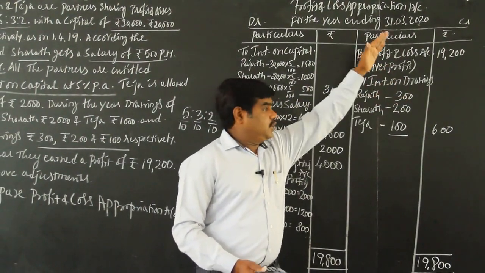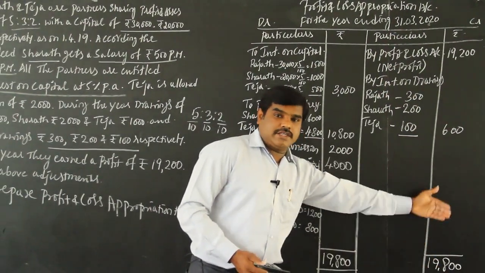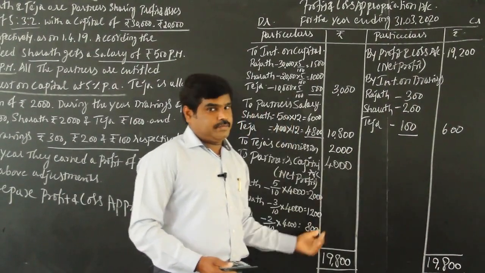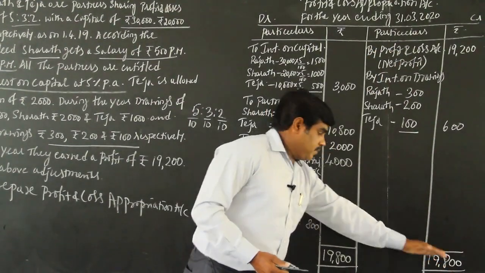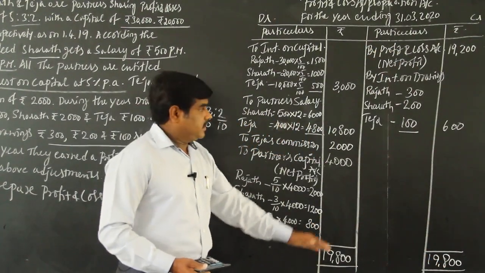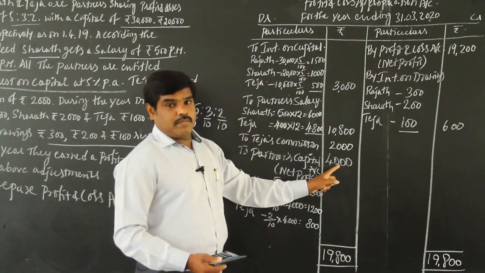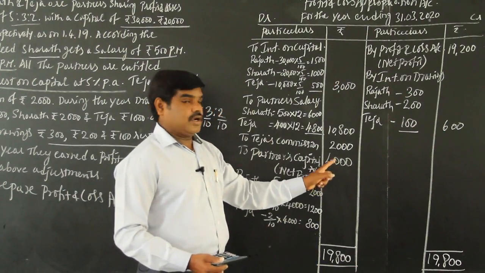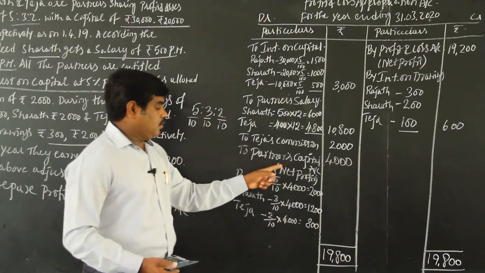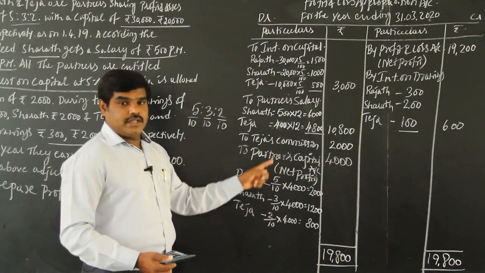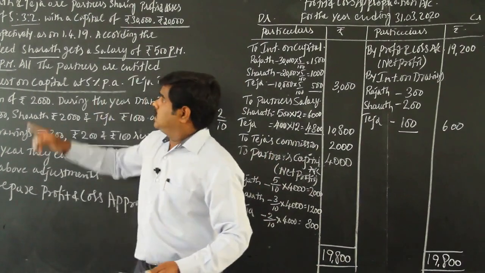After that, you have to add. Usually the credit side will be more, or sometimes the debit side also will be more. If the credit side is more, add, take it to the credit side, and calculate the balance. What balance you are going to get, the balancing figure, is called net profit after adjustment. Whatever the amount is there after adjustment is to be distributed as per the ratio.